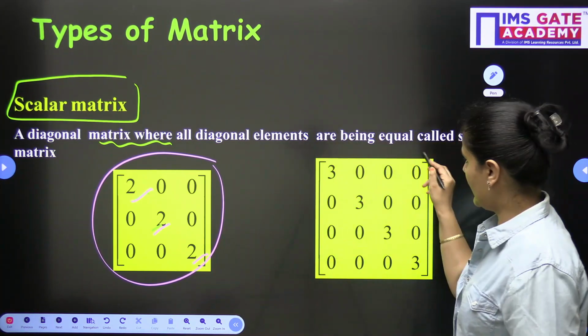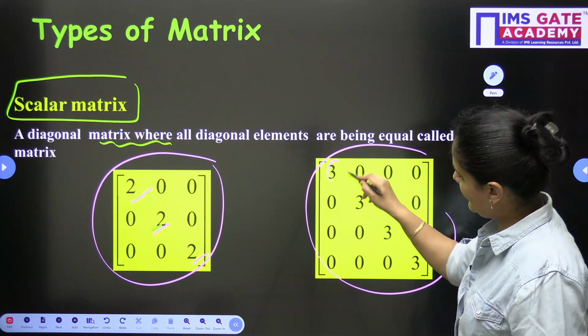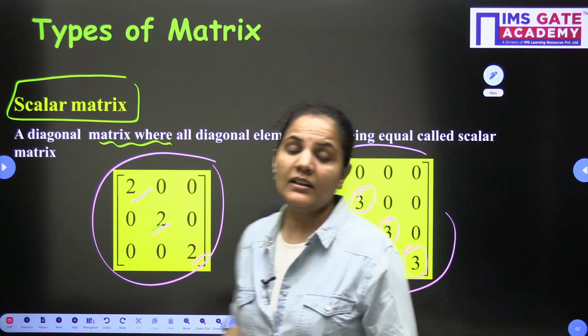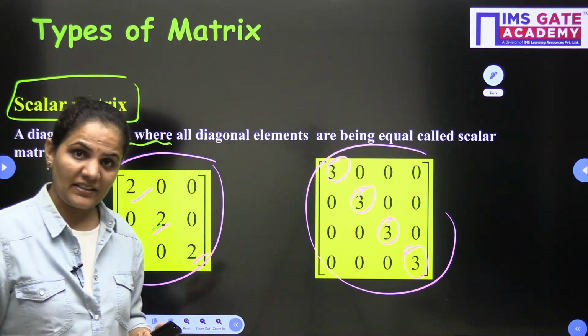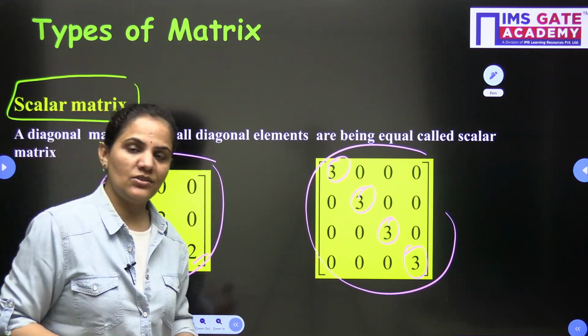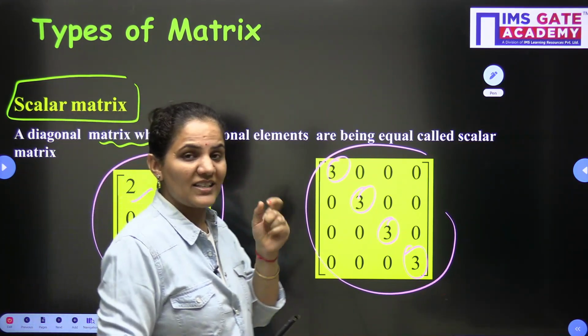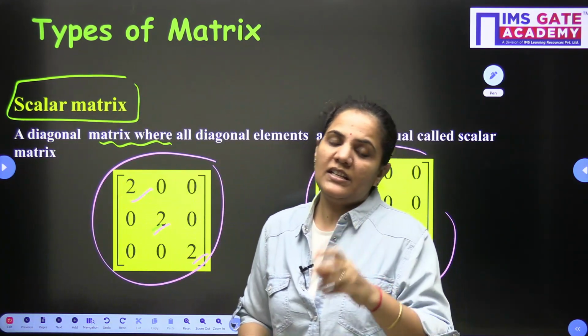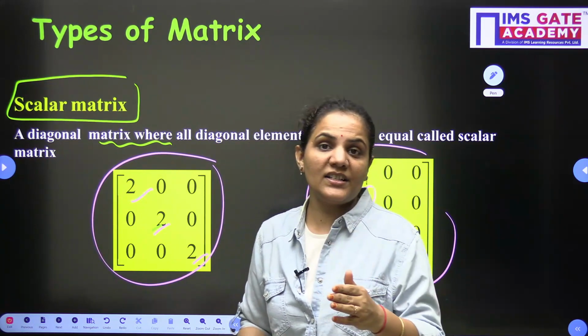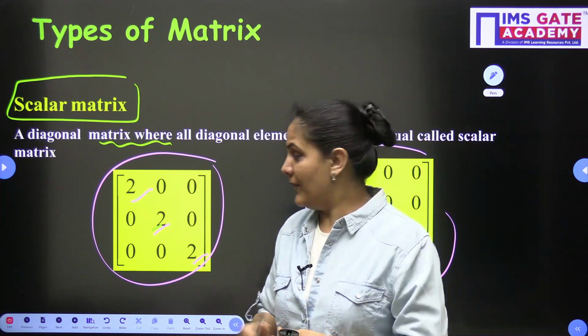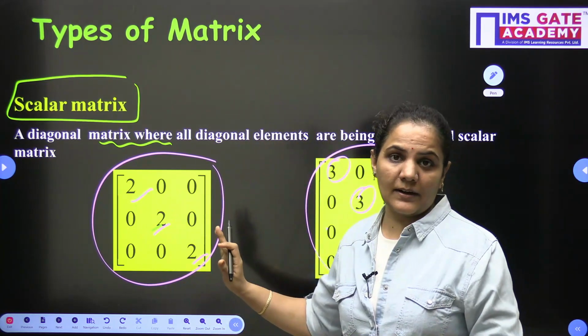If I take another example where all the diagonal elements are the same, equal, then that is called the scalar matrix. Now definitely one question can come to your mind, dear students: Ma'am, when we are talking about a scalar matrix, a scalar matrix is a diagonal matrix in which all diagonal elements are equal. If they are equal, then it will become scalar.